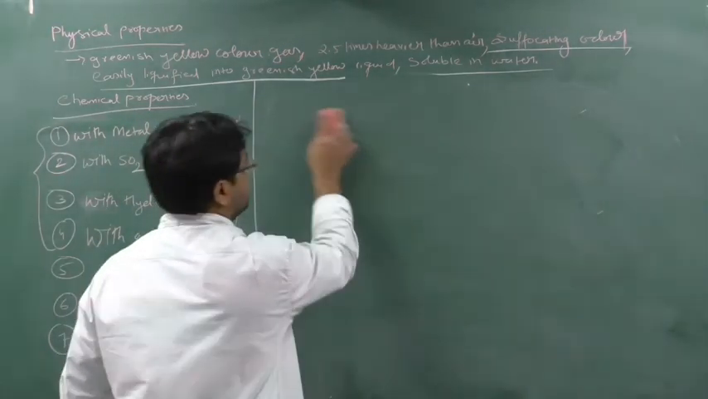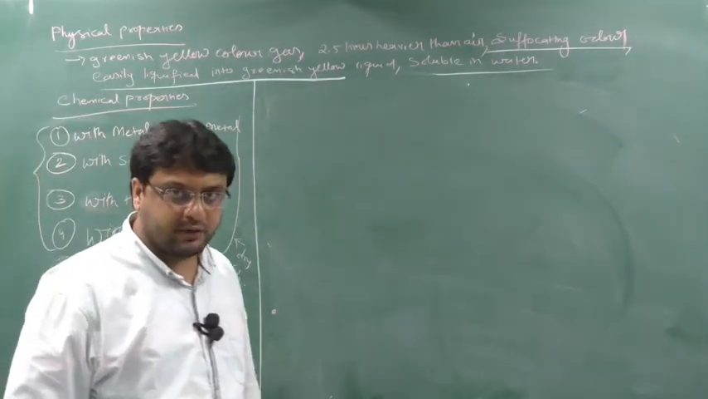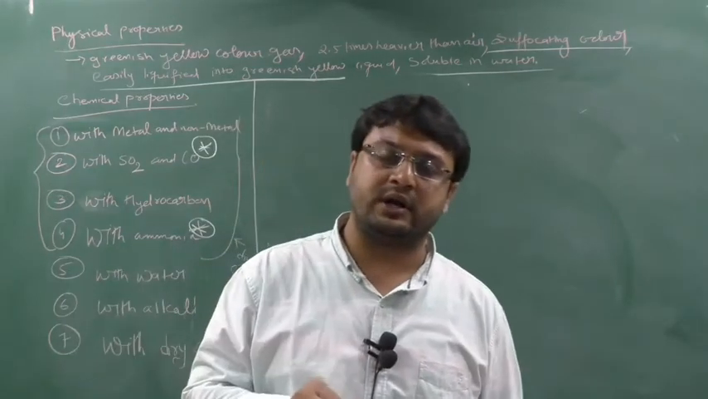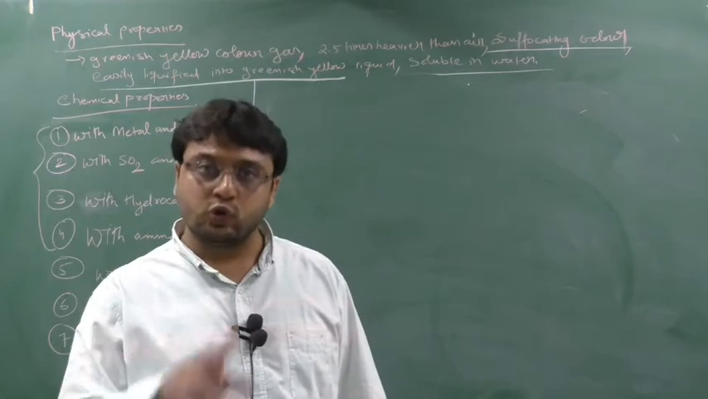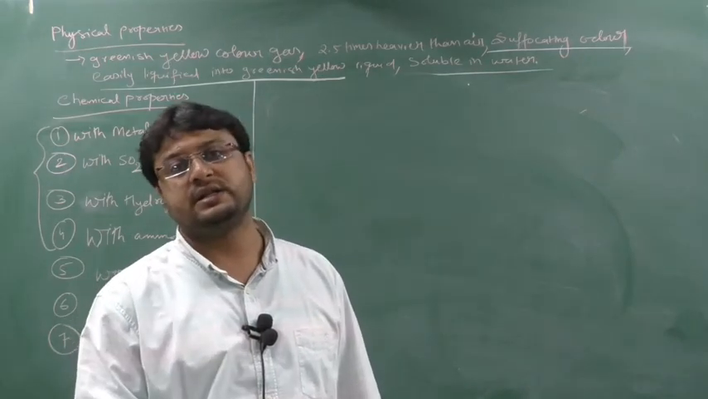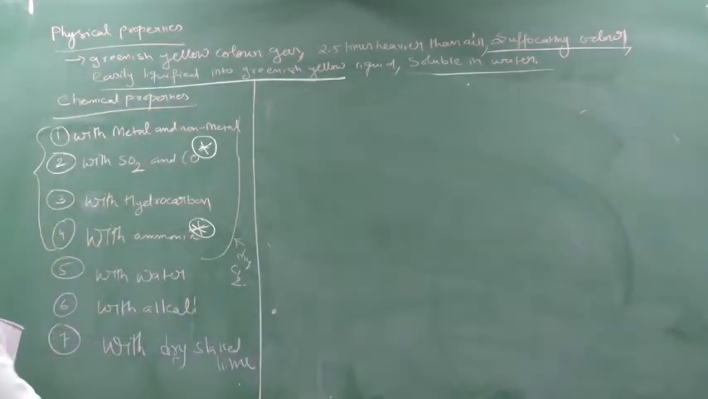Understood now? Whichever is in excess, that decides which product will come. If ammonia is in excess, nitrogen is in excess, and we will get two products of nitrogen: one is NH4Cl and the other is N2. If chlorine is in excess, we will get two products of chlorine: one is NCl3, another one is HCl. Clear? Next is with water.